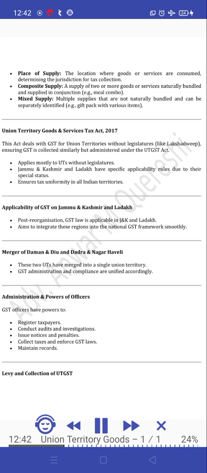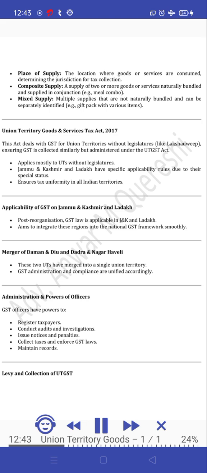Applicability of GST on Jammu and Kashmir and Ladakh. Post-reorganization, GST law is applicable in J&K and Ladakh. Aims to integrate these regions into the national GST framework smoothly. Merger of Daman and Diu and Dadra and Nagar Haveli. These two UTs have merged into a single union territory. GST administration and compliance are unified accordingly.